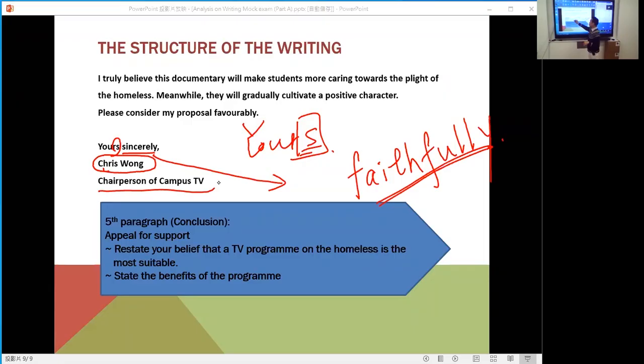And this one, chairperson of Campus TV. This is your position, your title. Who are you? If the principal receives your letter, he or she should know who you are. So you represent Campus TV. You're the chairperson. Is that okay? Now, Mr. Kam has gone through the whole structure of the sample essay with you. So please try your best, have a look at your writing and see what mistakes you have made. If you have any questions, please feel free to call your teachers.